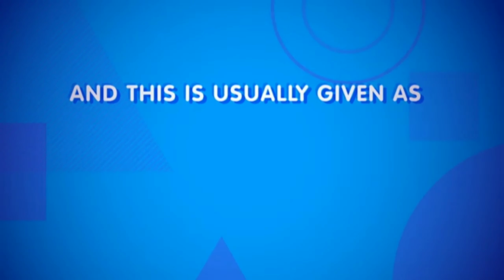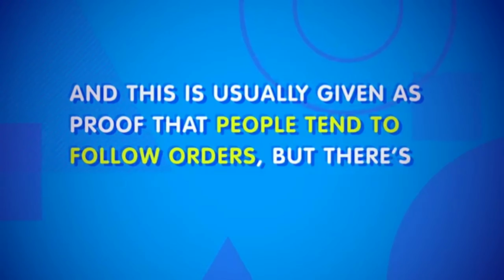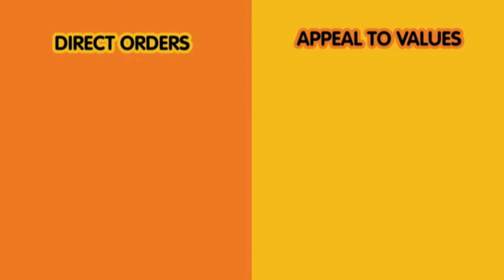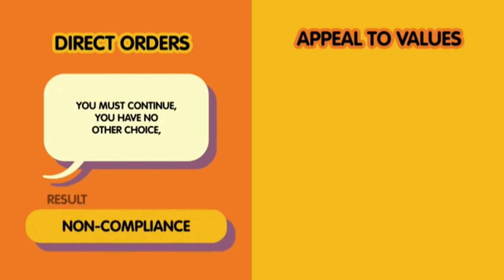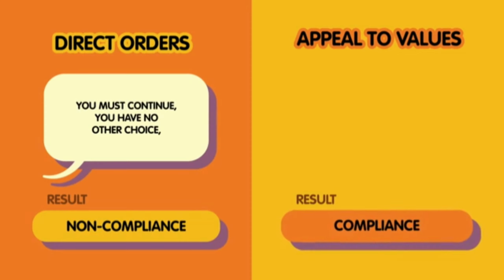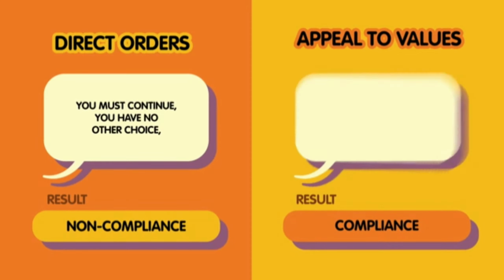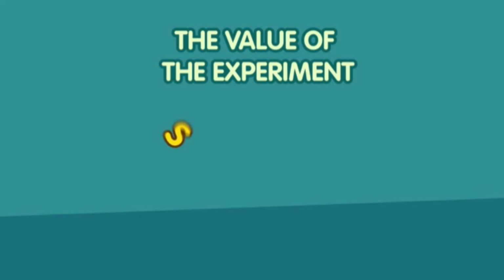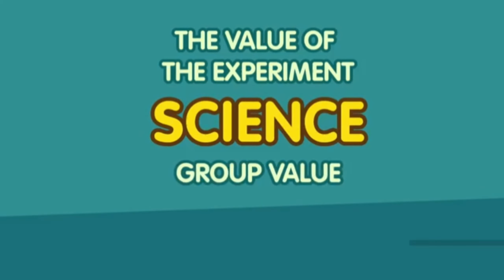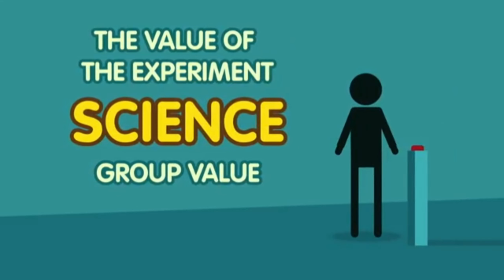And this is usually given as proof that people tend to follow orders, but there's a lot more to it than that. If the experimenter gave direct orders to the teacher, like "you must continue, you have no other choice," that resulted in non-compliance. That's when the teacher was more likely to refuse. The prods that did produce compliance were the ones that appealed instead to the value of the experiment, the ones that said administering the shocks was necessary for the experiment to be successful and worthwhile. So in this instance, the value of the experiment, of science, was a strongly held group value, and it helped convince the subjects to continue, even though they might not have wanted to. Thanks, Thought Bubble.